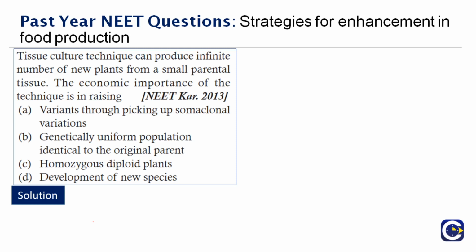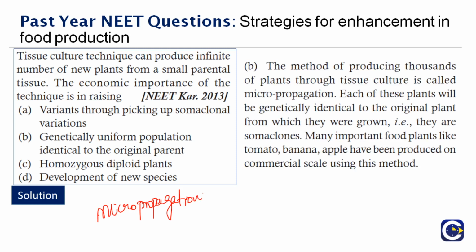When we talk about these things, the method of producing thousands of plants through tissue culture, as we all know, what is that technique called? Micropropagation. Right, it's called micropropagation. Each of these plants will be genetically identical to the original plant from which they are grown. That is, they are actually somaclones. But the exact answer is option B, a genetically uniform population, which is identical to the original parent.